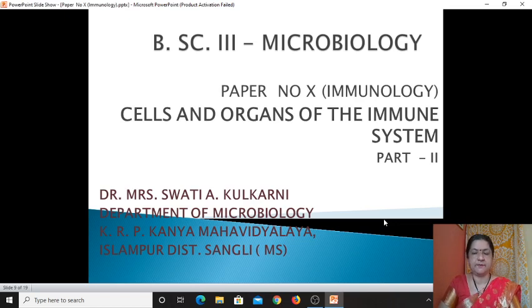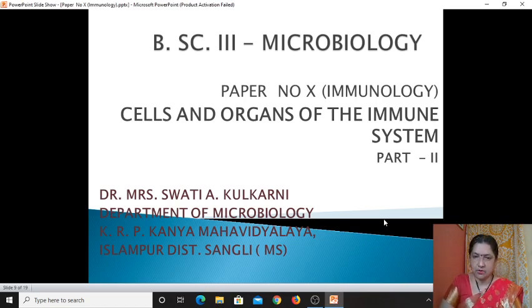We studied that depending upon the potency character and self-renewal characteristic, as well as depending upon the organs and the functions, there are different types of stem cells: adult stem cells and embryonic stem cells. We also discussed how they are important because they perform a very important function in immunity also.